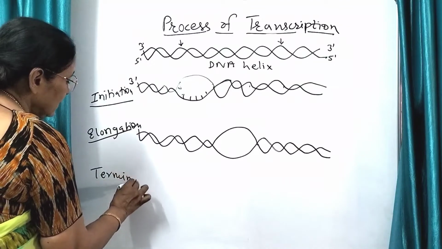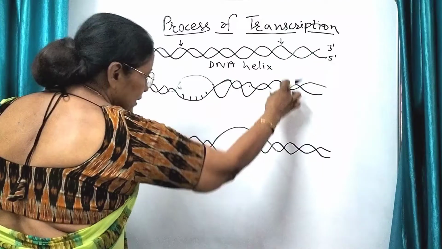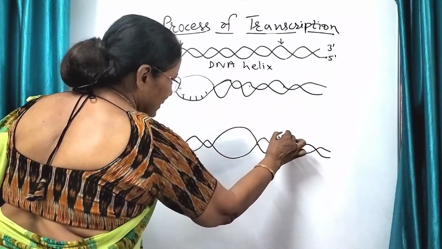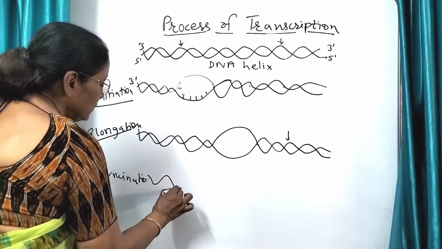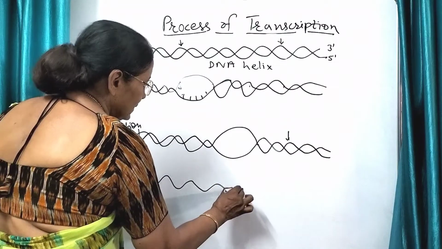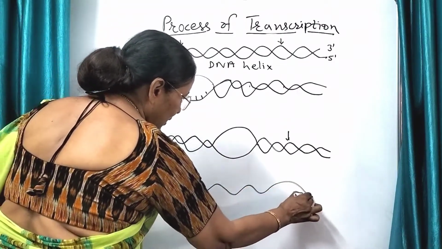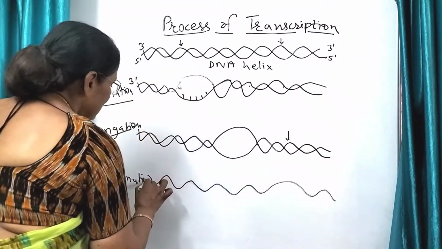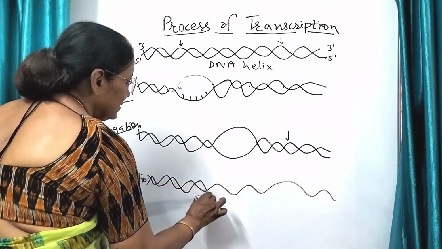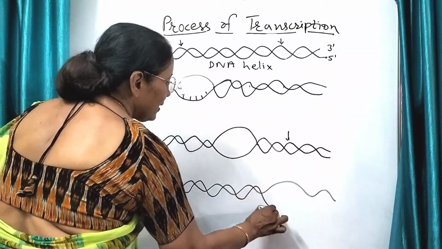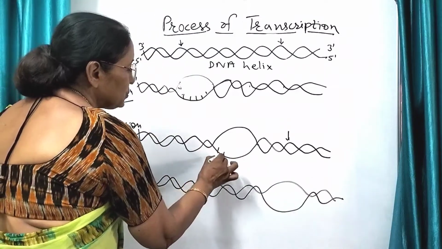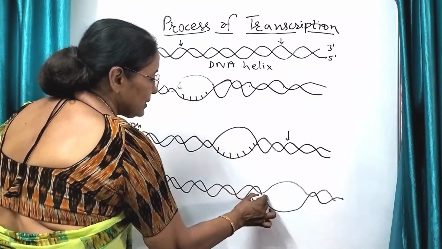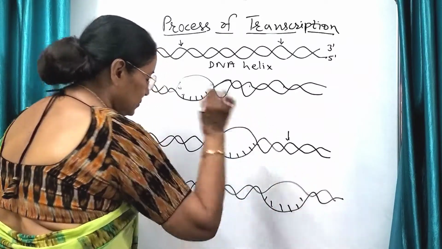In termination हम ये लास्ट पॉइंट तक पहुंच जाएंगे. So now again, यहाँ से यहाँ तक का काम पूरा हुआ और ये ओपन अप हो गया. So this is the closed one, here it is open and this is it. Here you show the nitrogen bases, here also you show the nitrogen bases.